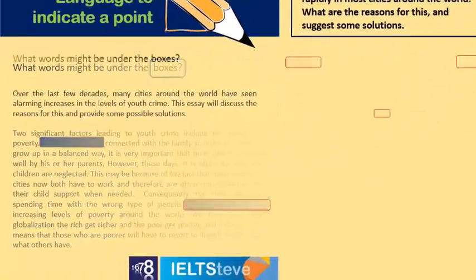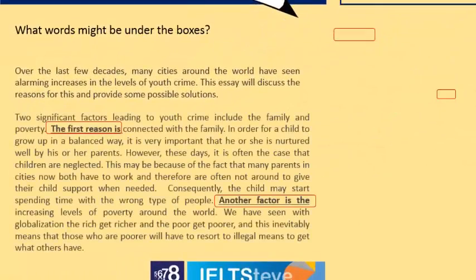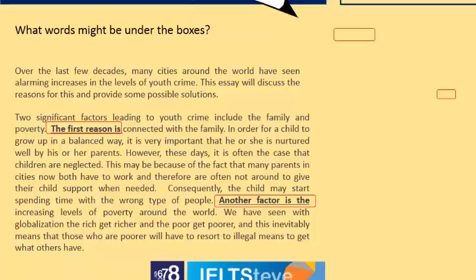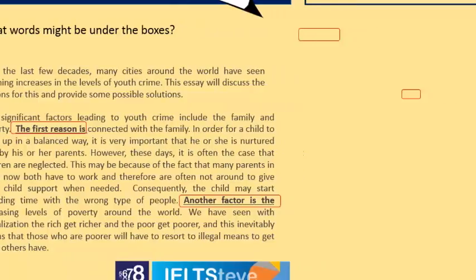And here are the possible answers. So the first reason is over here. Now there are other words you could have used to begin initially. One of the main factors is connected with. Now there's another factor down here. They could have used the fancy language like you just saw. Besides the previous idea, there is also another idea.